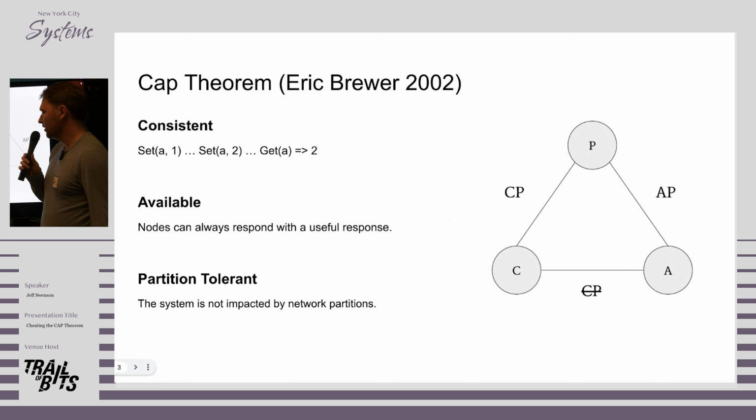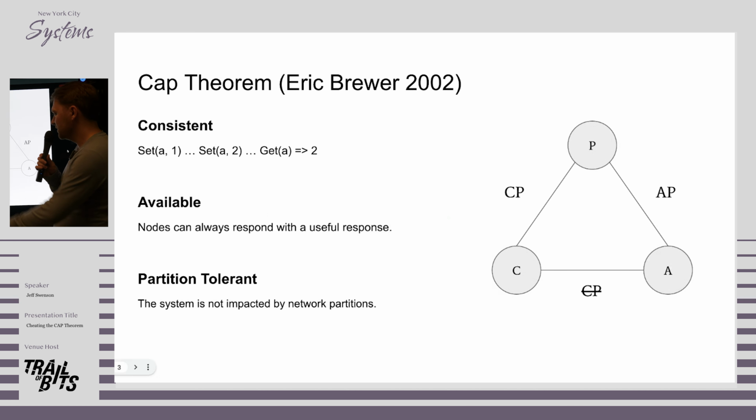So I'm sure most of you have probably heard of the CAP theorem already. It's been with us for a while, and it's pretty popular on the blogs. It comes to us from Eric Brewer in 2002, and it states that a system can have these three properties. It can be consistent, which means that if you have multiple mutations and you try to read from the system, you see whatever the most recent mutation was. It can be available, which means that nodes always respond with a useful response. And it can be partition tolerant, which means that if there is a network partition that cuts off the nodes, it doesn't violate either the consistent or the available property that the system has.